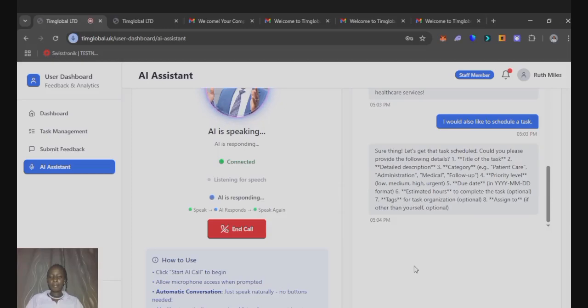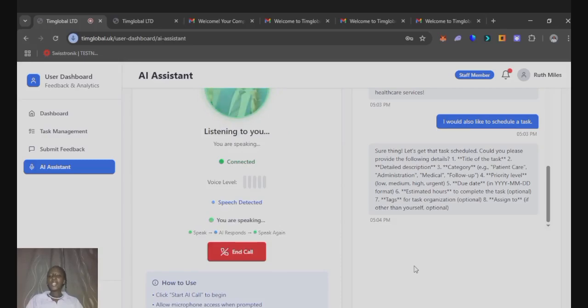Title of the task. 2. Detailed description. 3. Category, e.g., patient care, administration, medical follow up. 4. Priority level: low, medium, high, urgent. 5. Due date. 6. Estimated hours to complete the task, optional. 7. Tags for task organization, optional. 8. Assigned to, if other than yourself, optional.